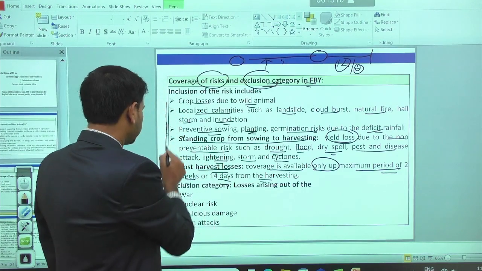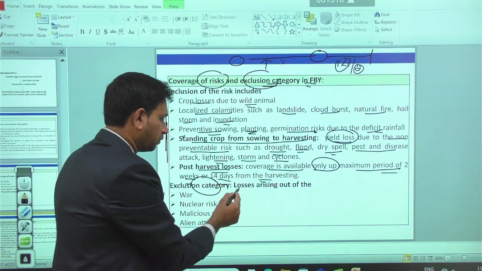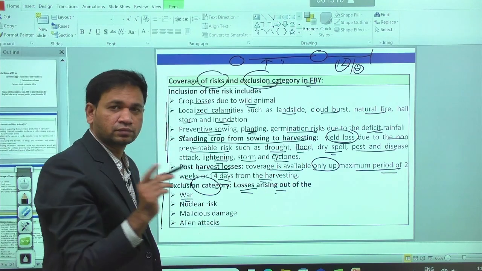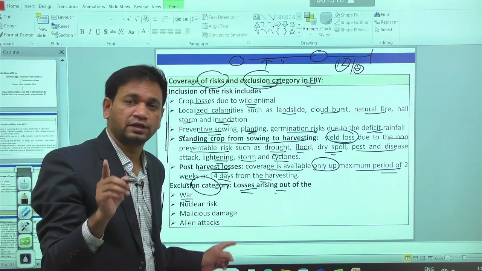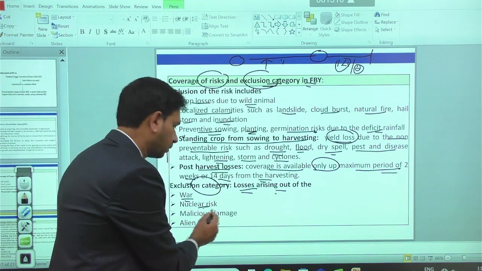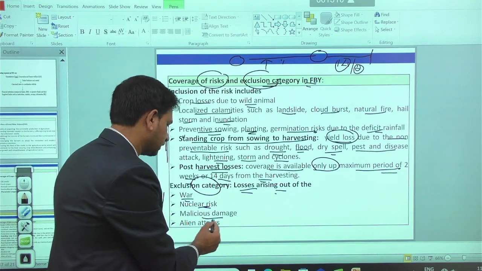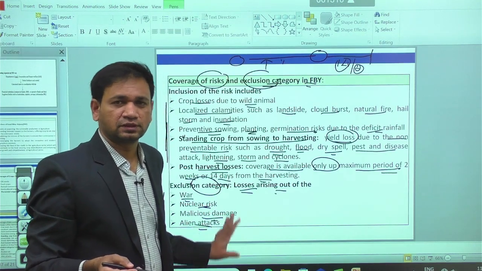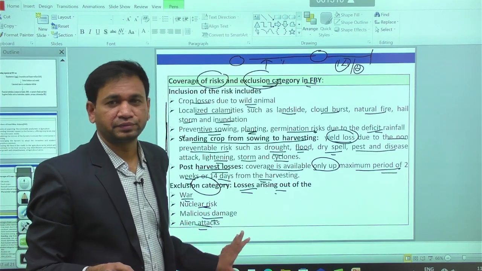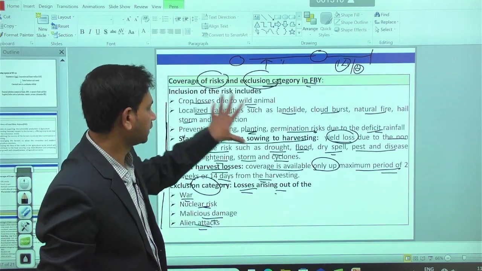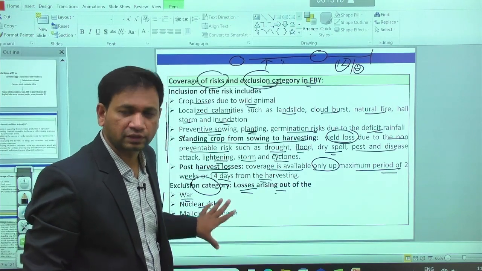And apart from that, the exclusion category. Whenever you are having crop losses due to war conditions, in that condition, the farmer is ineligible. The farmer is ineligible to get the compensation whenever you are having nuclear damages, malicious damages, or alien attacks. In these conditions, farmers are not eligible to get compensation from the insurance company. So these are the coverage category. Sorry, these are the exclusion category we have.